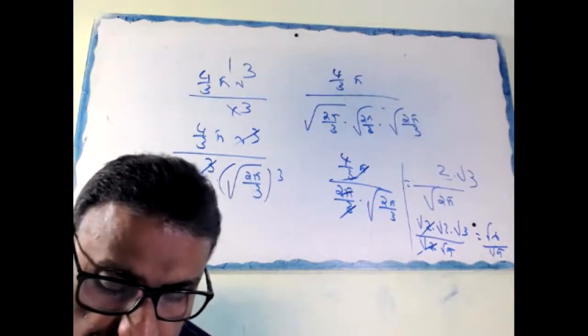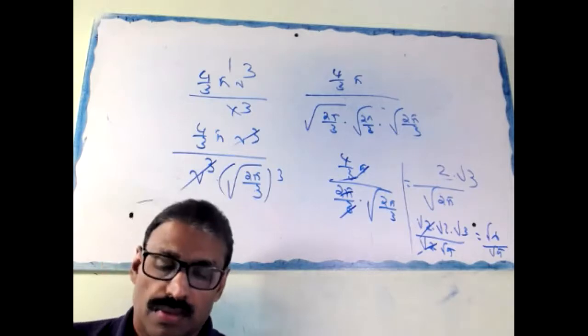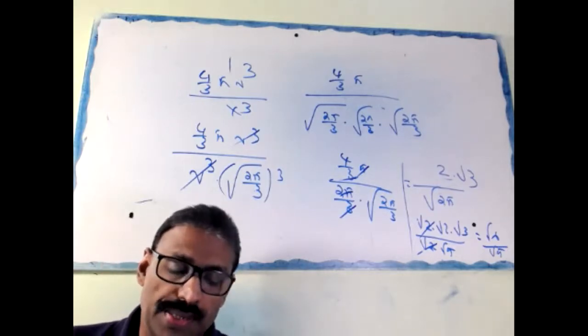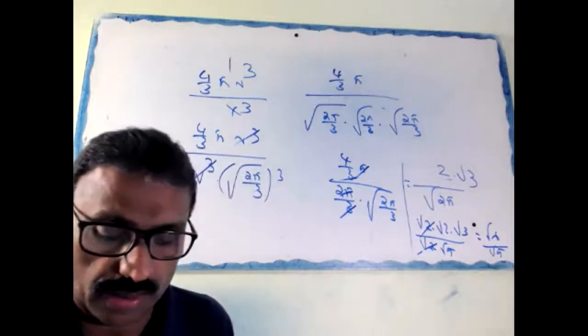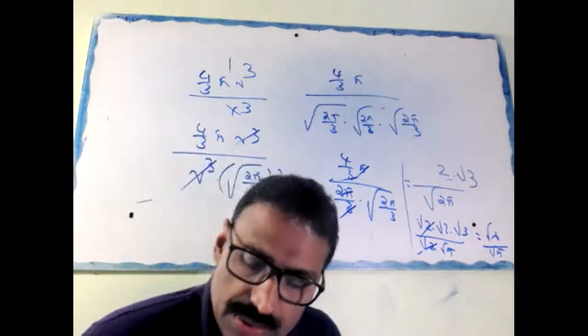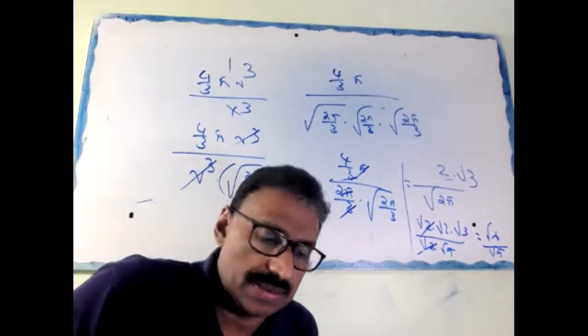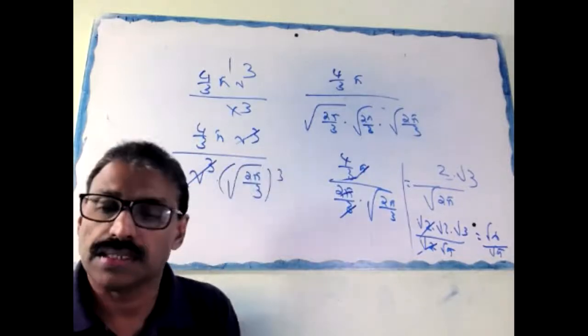Find the height by which water will rise in the cylinder.